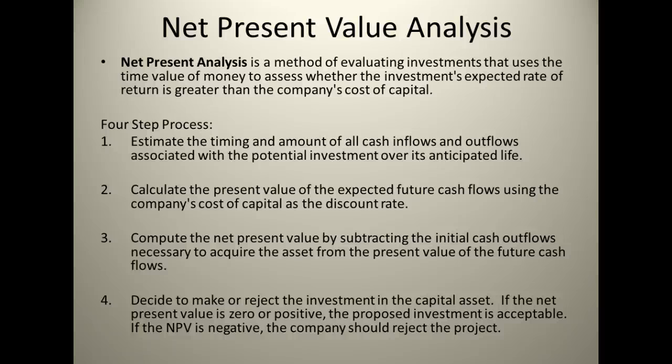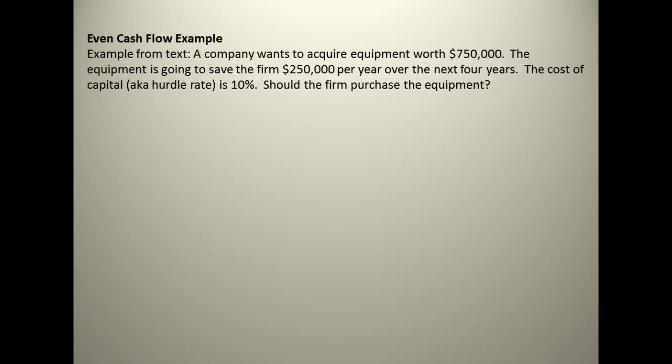So it's a lot easier just to walk you through a problem now. A company wants to acquire equipment worth $750,000. The equipment is going to save the firm $250,000 per year over the next 4 years. The cost of capital, the hurdle rate, is 10%. Should the firm purchase the equipment?